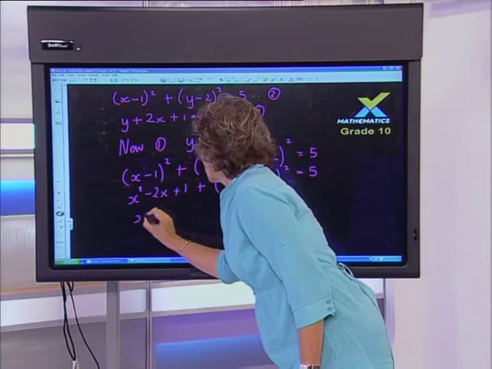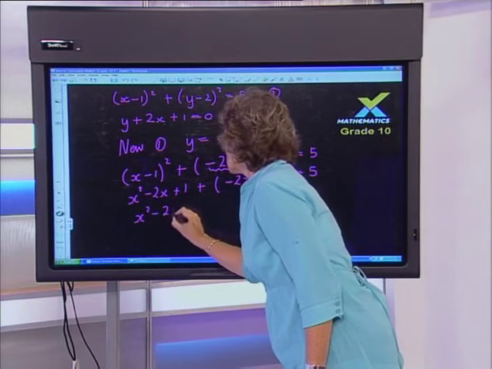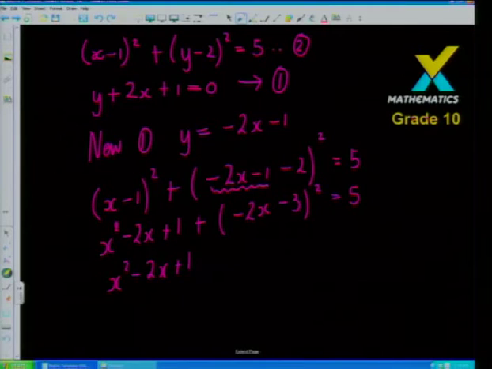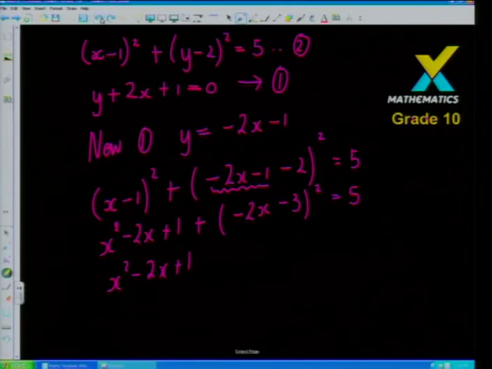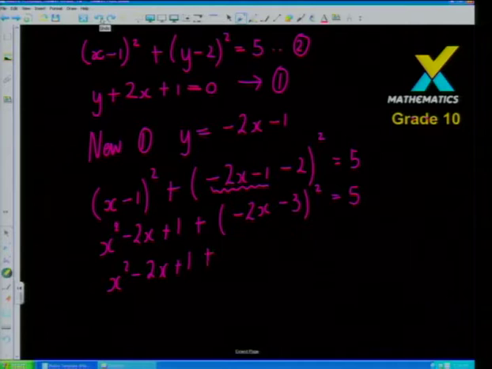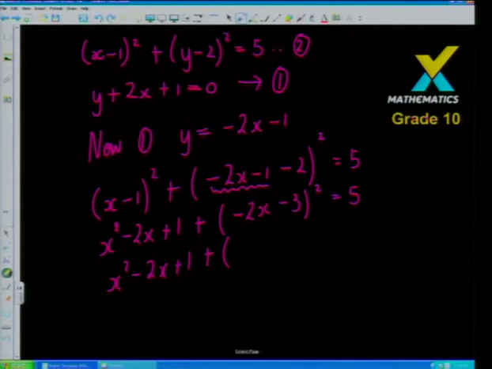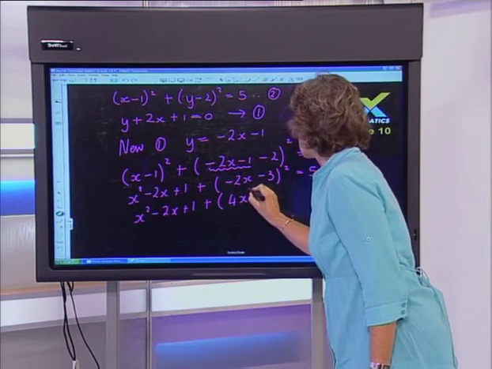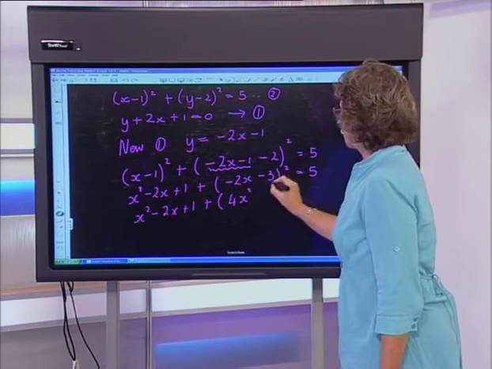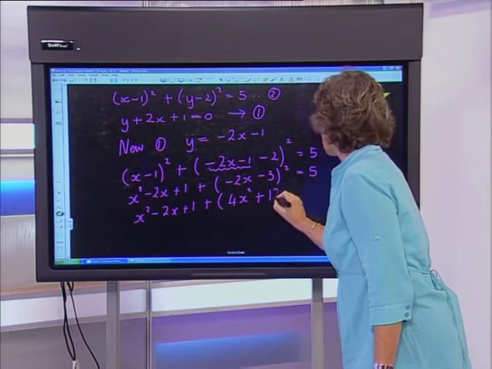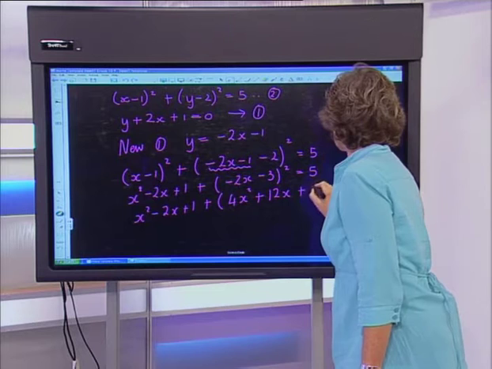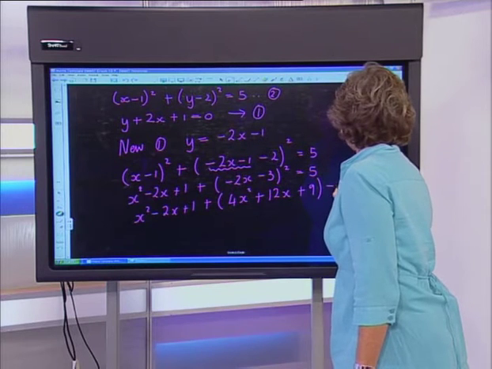Right, so x squared minus 2x, add 1, subtract, I'm going to then have add. I wasn't following my basic rules. I must obviously square out first, and so when I square out, I'm going to get a positive 4x squared. Then I'm going to get a positive 12x, a positive 9, and I'm going to bring my 5 over at the same time,